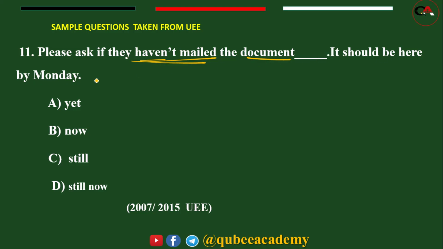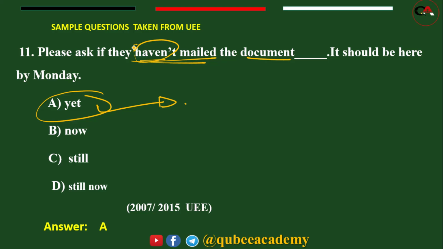It should be here by Monday. So what's the answer for this one? With negative, what do we use for this one? If you say A, you are right. Yet is used at the end of the sentence. Now the full stop is here, the sentence ends. It is also used with negative sentences, as well as to indicate negative.